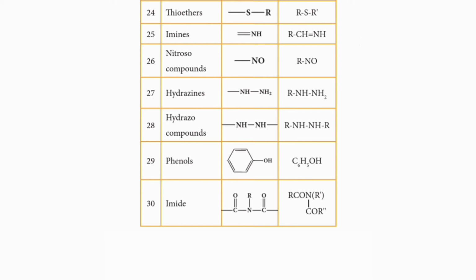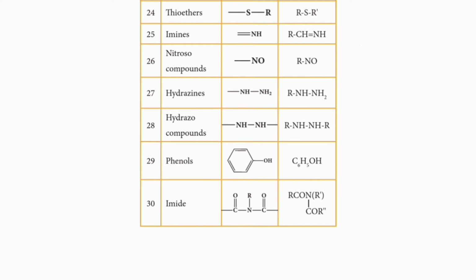The 29th class of organic compound is phenols. Actually, we have studied alcohols. What is the functional group for alcohols? Bond OH. The general formula for alcohols is ROH.